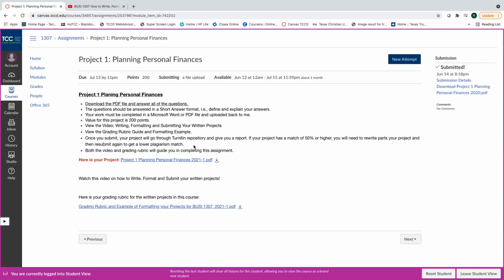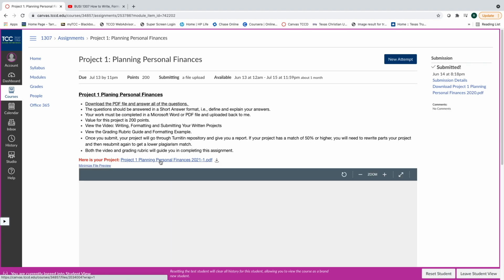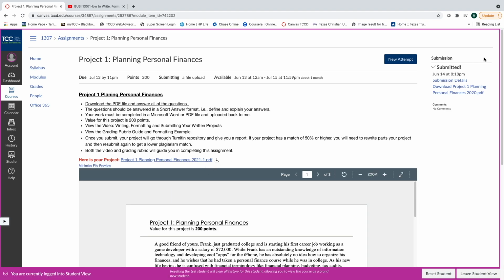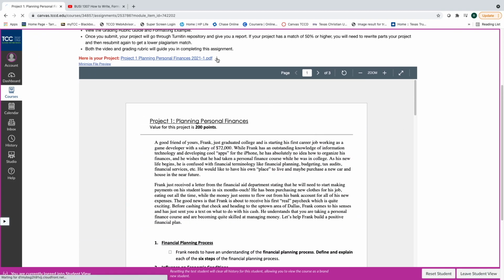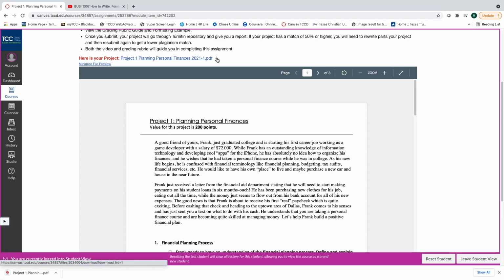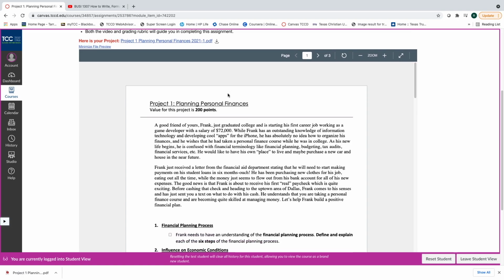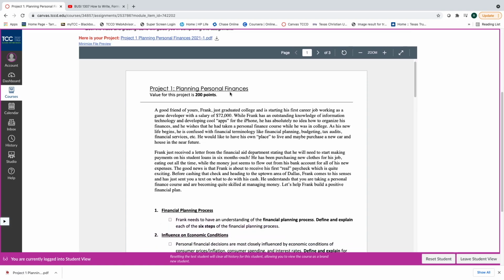But let's look at the project. Now, you have two things you can do. On Canvas, you can actually click it and you'll get a big preview of the project itself, or you simply download it. Now, I would suggest, my friends, that you download everything that I have for you, and then you save those onto your own computer in a folder marked BUSI 1307, and you'll always have it. Just in case the internet goes down, you'll always have a copy that you can work with. And I am in the student view right now, so this is pretty much what you should be seeing.